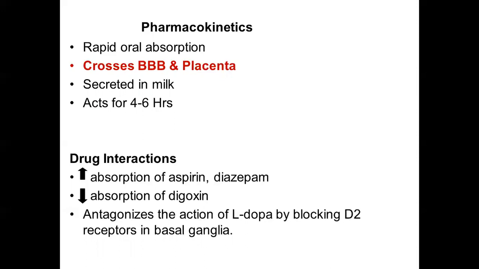The important drug interactions are as follows. When given along with aspirin or diazepam, it can increase the absorption of these drugs. It decreases the absorption of digoxin. It also antagonizes the action of levodopa. Levodopa is a drug which is used for Parkinsonism, which you will be learning later. Just remember for now that it antagonizes the beneficial action of levodopa by blocking the D2 receptors in the basal ganglia.